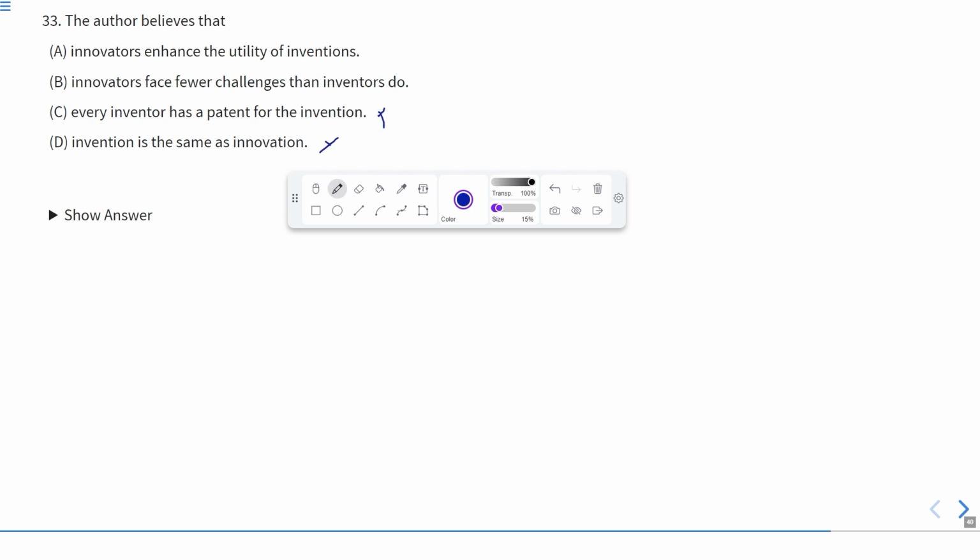Invention is the same as innovation? No, they both are different. Therefore, according to this, A is the correct answer, that is, innovators enhance the utility of inventions. Now let us move to the next one.